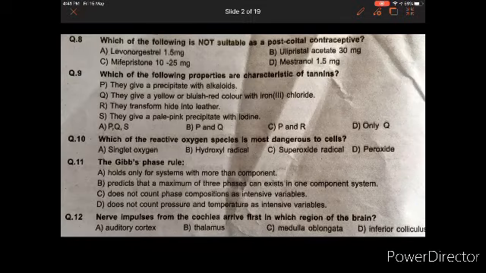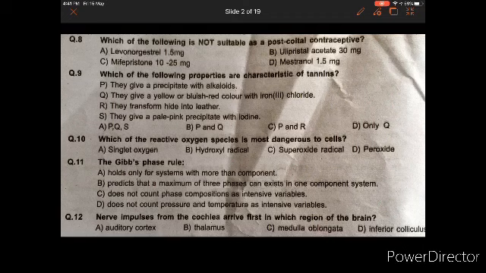Which of the following is not suitable as a post-coital contraceptive? Levonorgestrel 1.5 milligram, ulipristal acetate 30 milligrams, mifepristone 10 to 25 milligrams, and mestranol 1.5 milligrams.